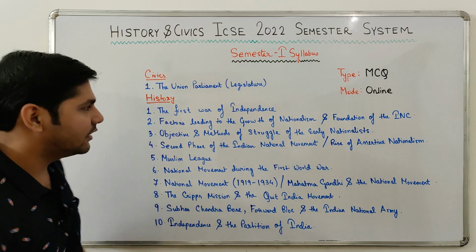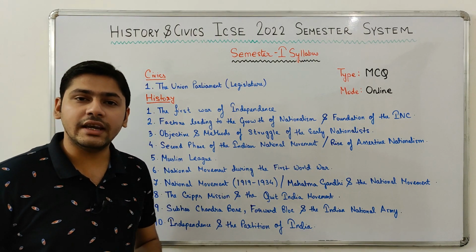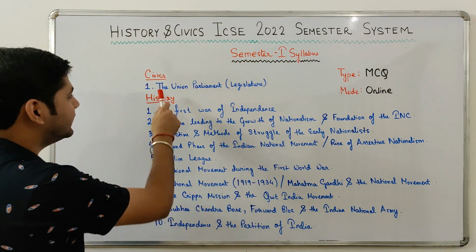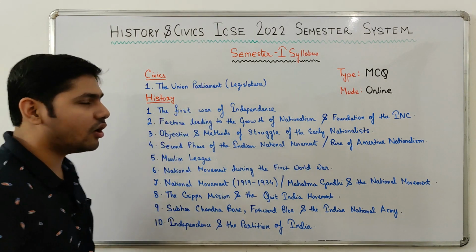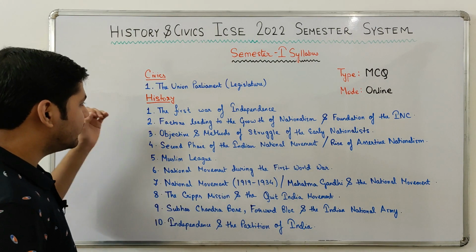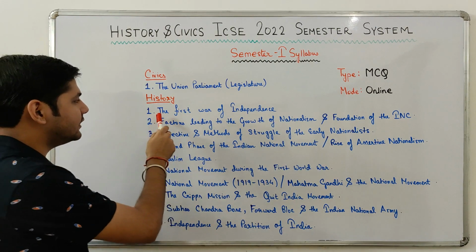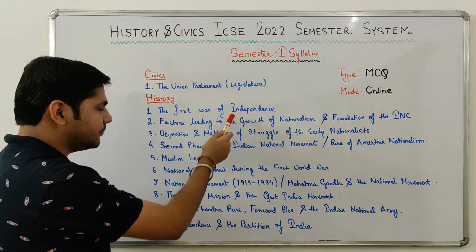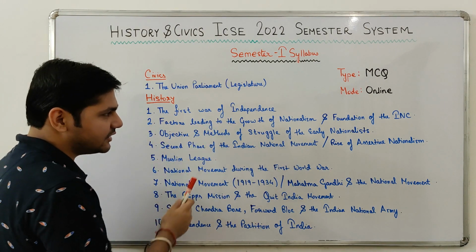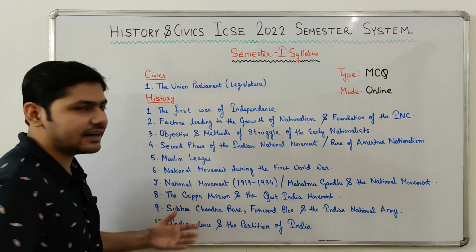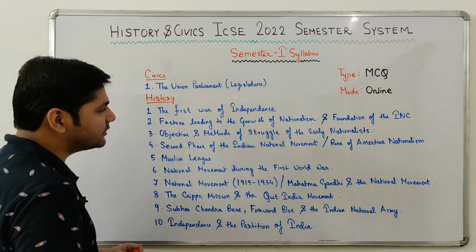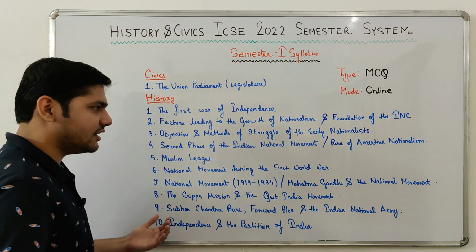First, civics. From civics, you have only the first chapter, which is the Union Parliament, also called the Union Legislature. Moving on to history. The first chapter is the First War of Independence. The second chapter is factors leading to the growth of nationalism and foundation of the Indian National Congress. The third chapter is objective and methods of struggle of the early nationalists.